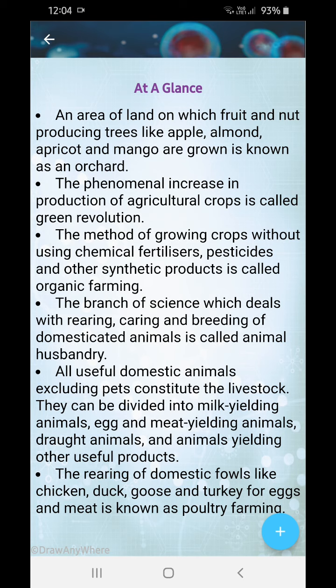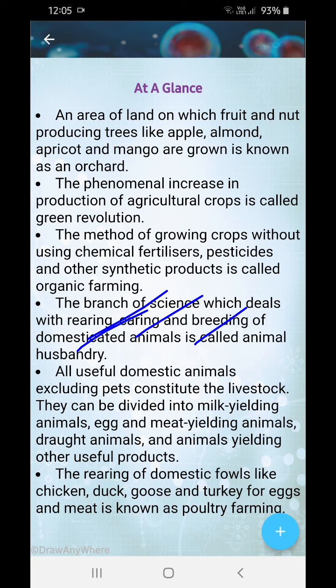Next, the branch of science which deals with rearing, caring, and breeding of domesticated animals is called animal husbandry. So, rearing, caring, breeding, and domesticating of animals by humans and for the use of humans. Breeding means humans are also doing this. Artificial pollination is done. This is known as animal husbandry. Next, all useful domestic animals, excluding pets, constitute the livestock.